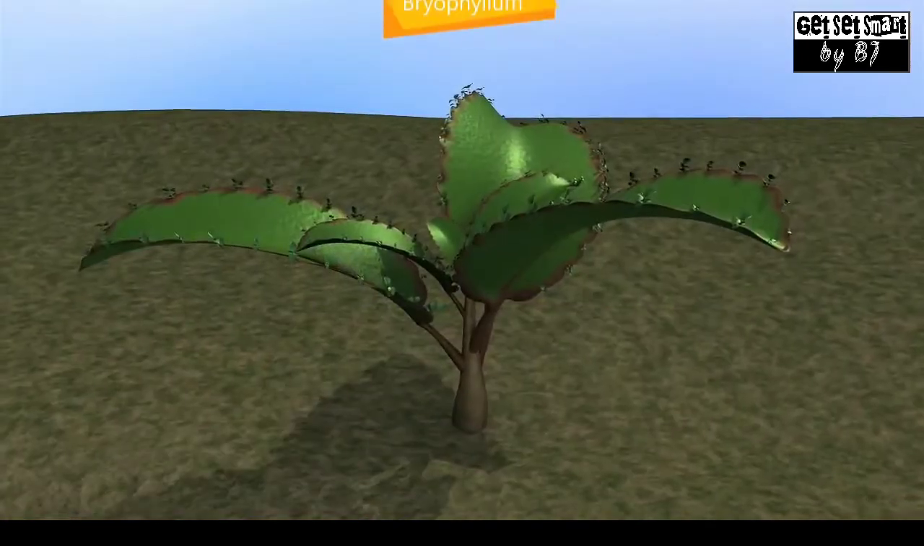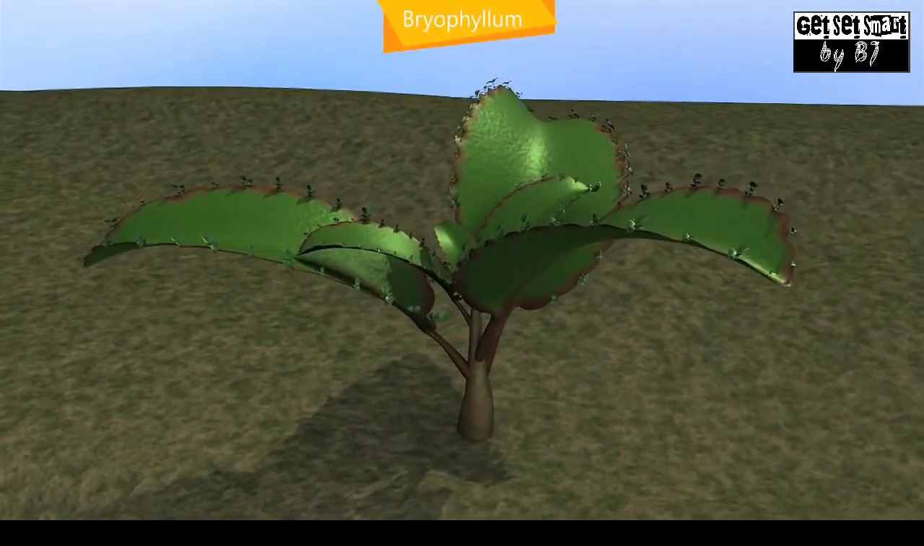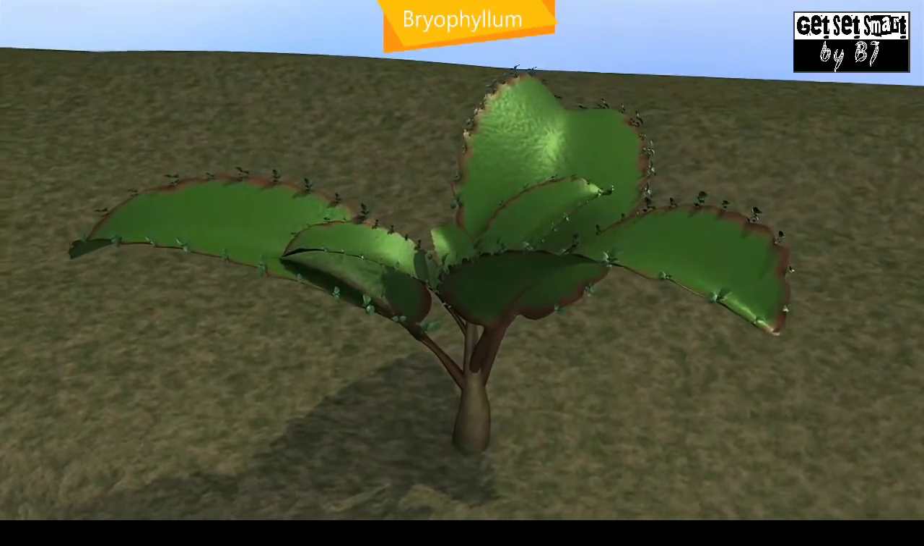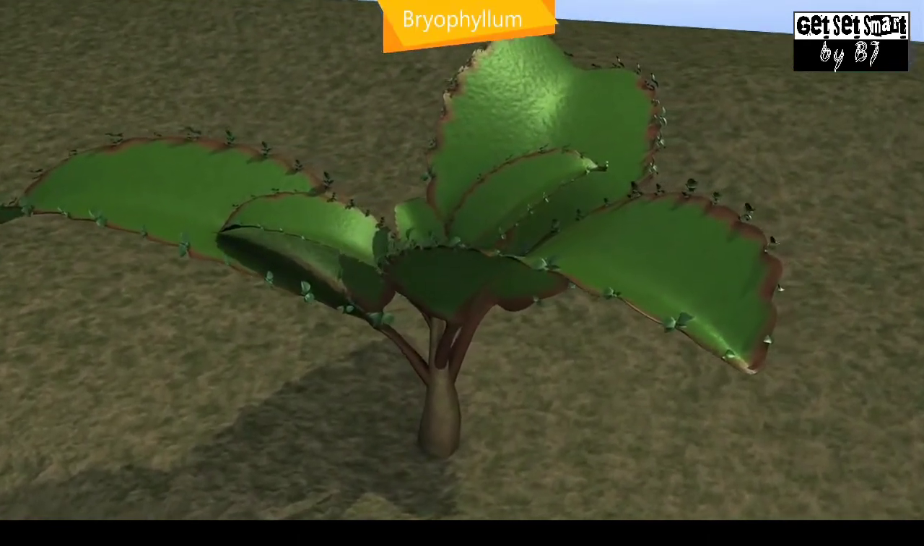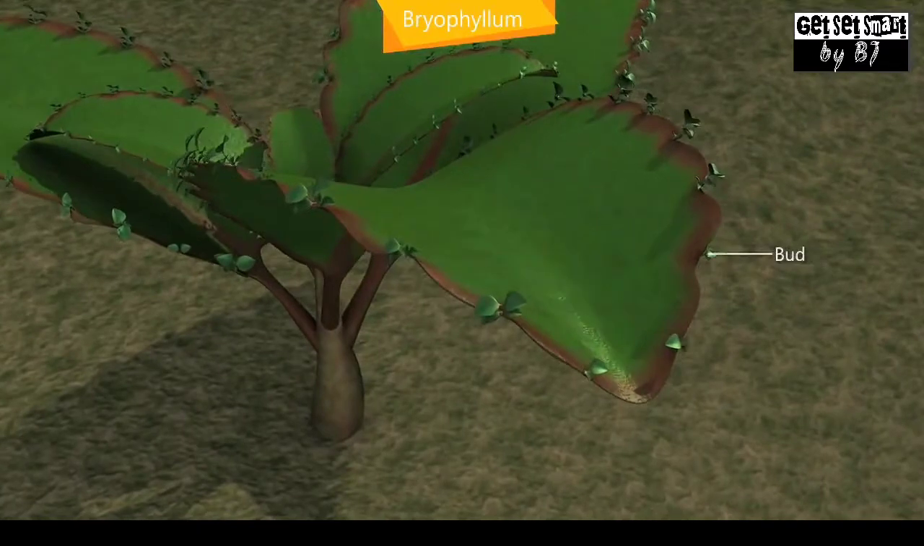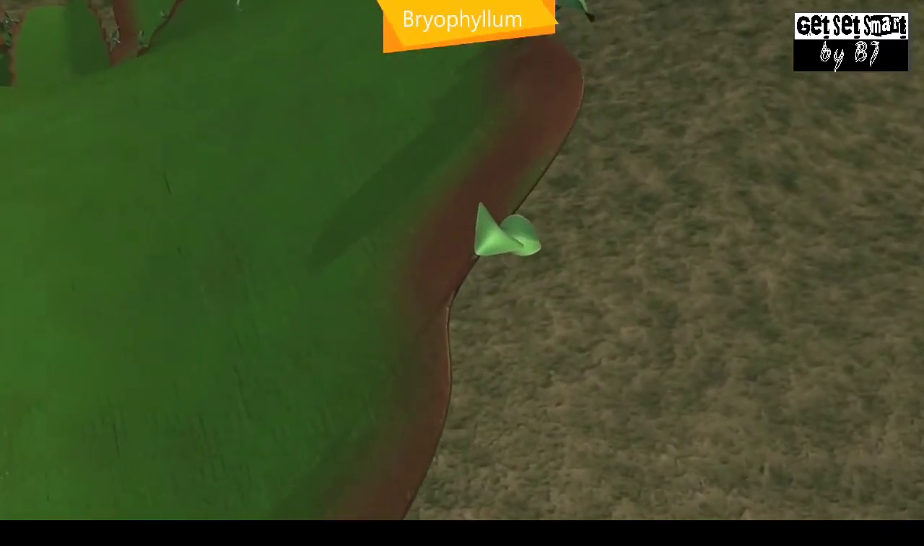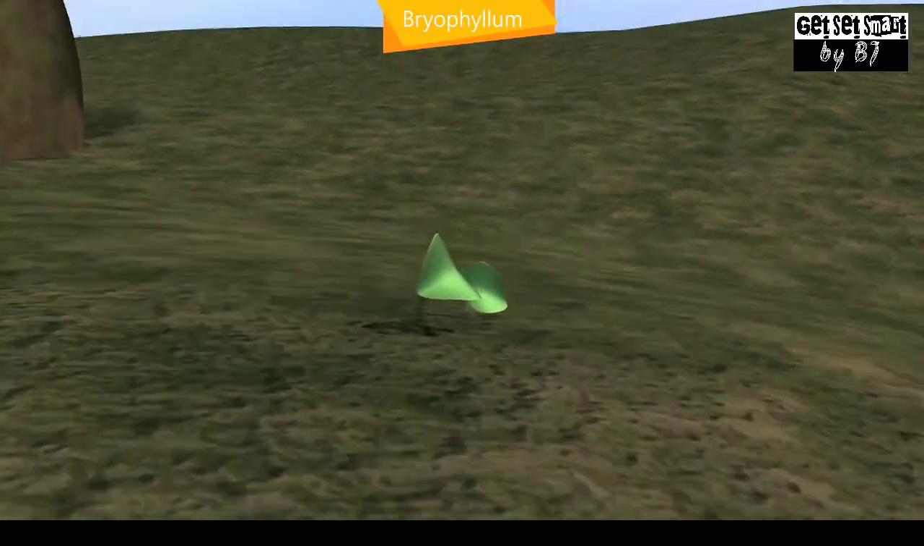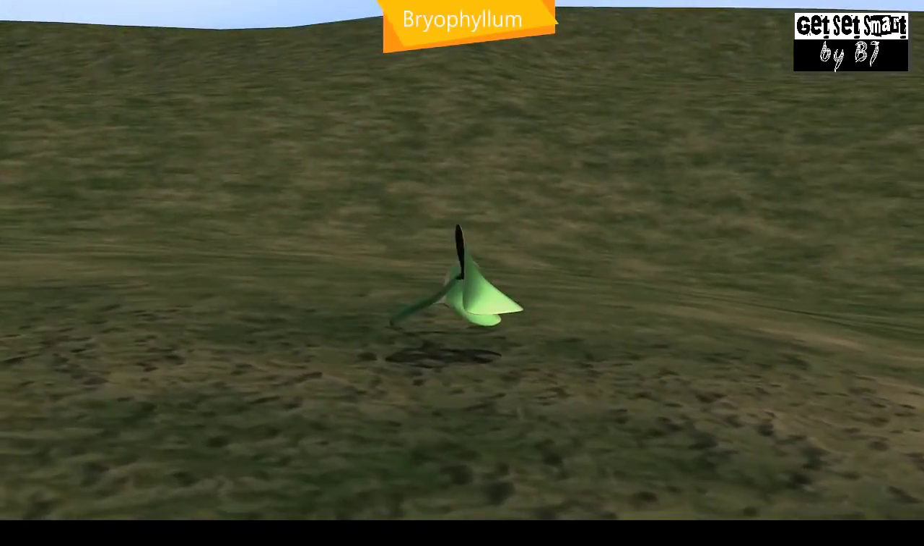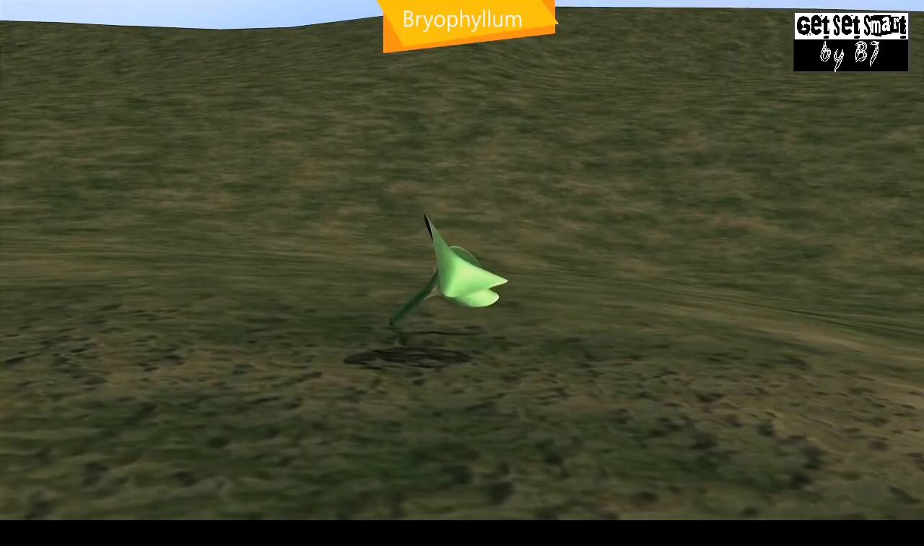The plants of Bryophyllum reproduce with the help of their leaves. A Bryophyllum leaf contains various buds on its margins or edges. When these buds fall on moist soil, they give rise to new plants.